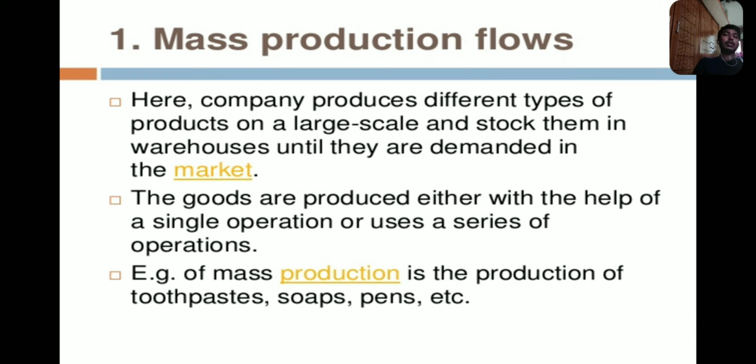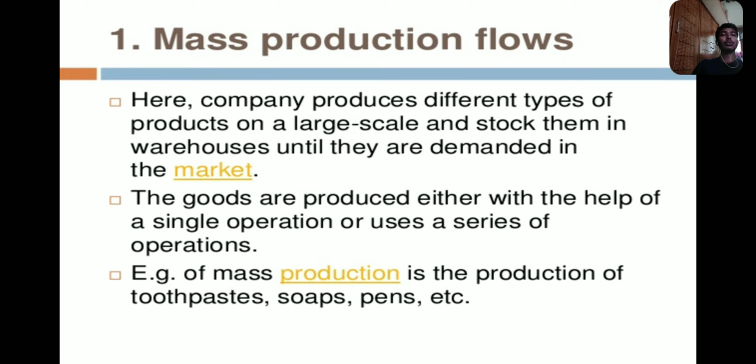Now, mass or flow production. Here the company produces different types of products on a large scale and stocks them in warehouses until they are demanded in the market. When a product is in very high demand in the market, a large amount should be released to the markets.